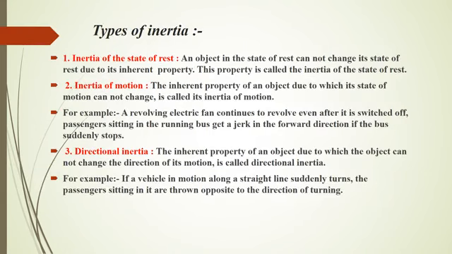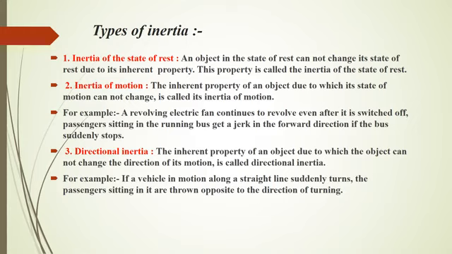Let's see the types of inertia. There are 3 types of inertia. First, inertia of the state of rest. An object in the state of rest cannot change its state of rest due to its inherent property. This property is called inertia of the state of rest.